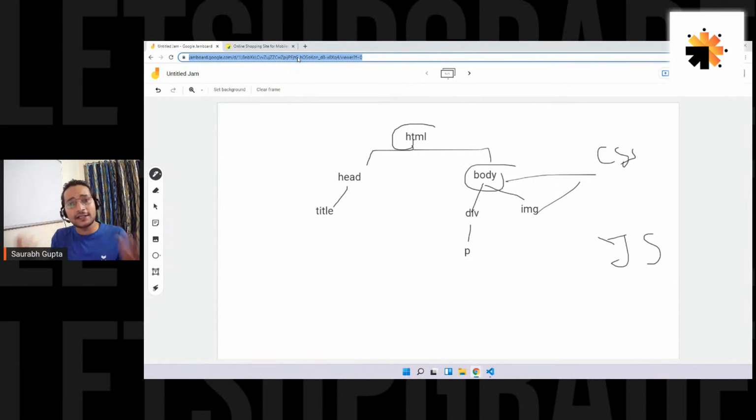Can we write in the head tag? Yes, obviously, but that is not suggested because you don't want the script to load before the HTML elements. You want it to load after them. Because what are you using the script for? Why are you writing JS code? To manipulate HTML. So if the HTML is not loaded, I don't want to load JS as well. That's the basic logic. So I want the HTML elements to load first, and then go ahead with JS.